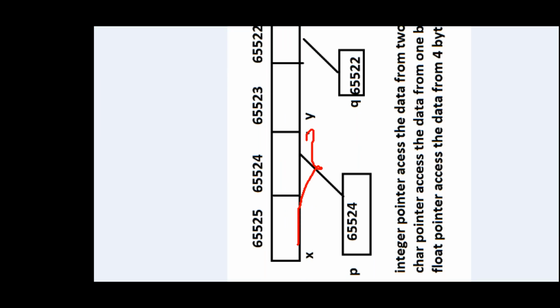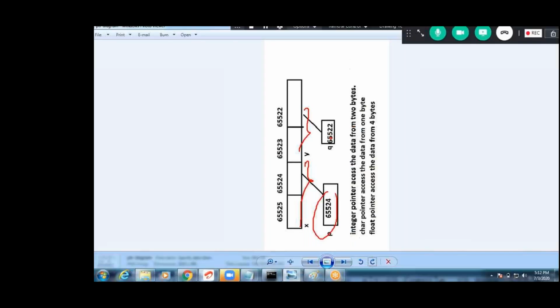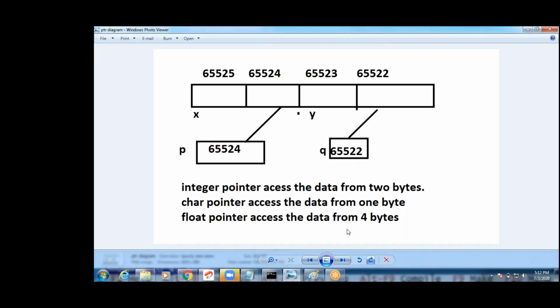First the X value will be stored in these 2 bytes, and this Y value in the next 2 bytes. What does P store? Q stores. That is your wish, guys, horizontal or vertical, we understood like this. P stores 65,524. Q stores 65,522. It points to that location.